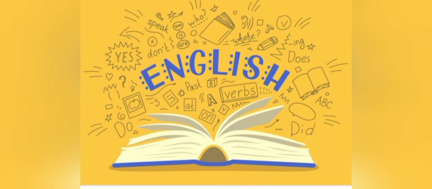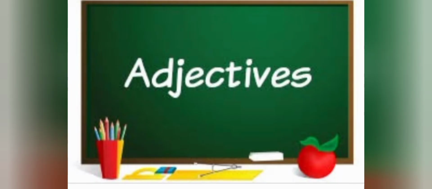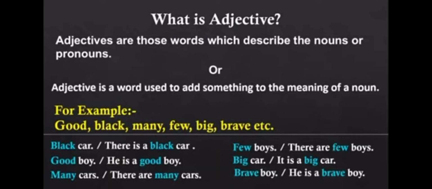Today, we are going to learn a grammar topic. The topic is adjectives. Adjectives are describing words. What are called adjectives? Adjectives are those words which describe the noun or pronoun. An adjective is a word used to add something to the meaning of a noun.